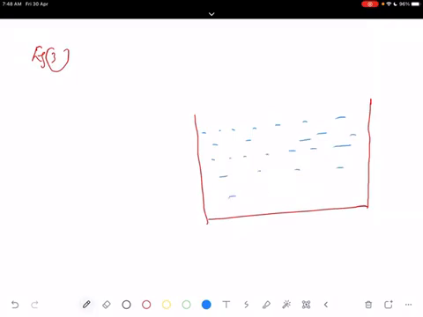Okay, this is the water surface, and we are going to keep a pencil here.